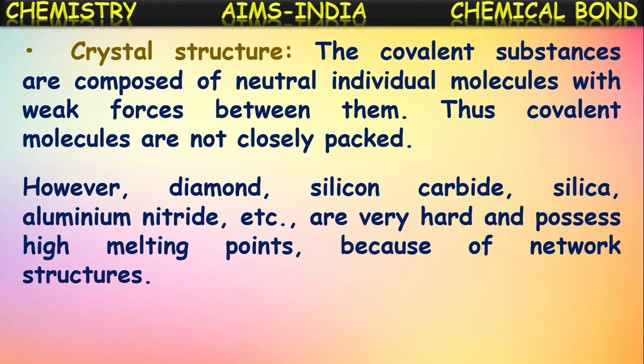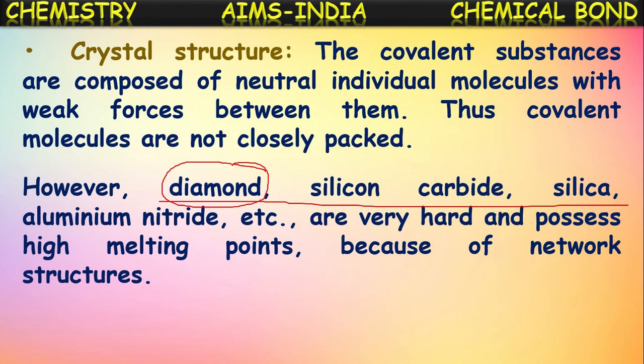Because of weak forces, they won't be joined together, and hence they have lower melting and boiling points, and they do not have a crystalline structure. Silica, with silicon, means sand. It is made up of silicon dioxide. Even though it is a covalent compound, because of its giant structure, it has a crystalline structure. Even diamond is purely made up of carbon atoms, as we know.